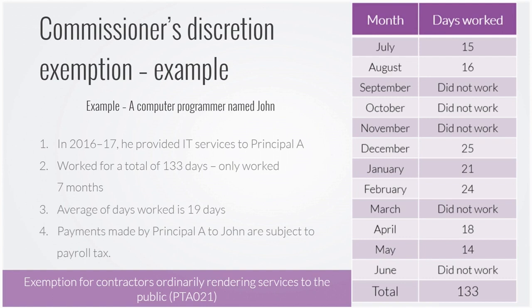Consequently, payments made by Principal A to John are subject to payroll tax. So the average days he worked for Principal A was 19 days per month. We get 19 by taking 133 days and dividing it by 7 months.